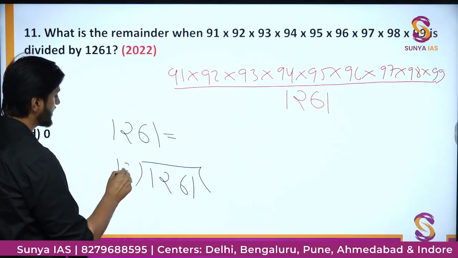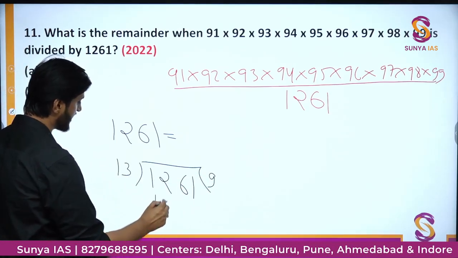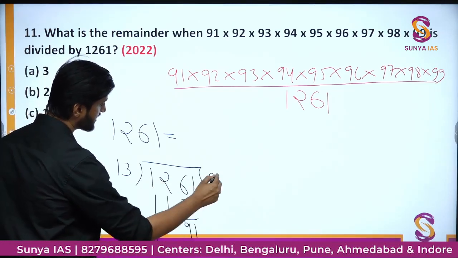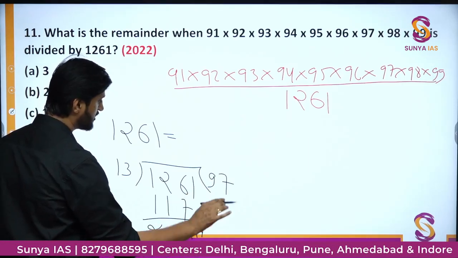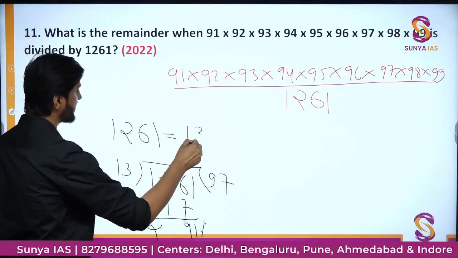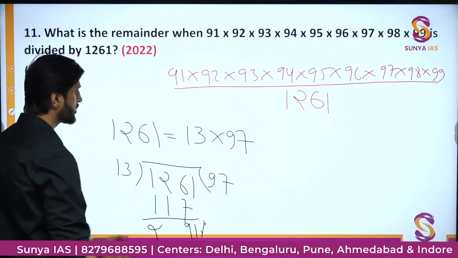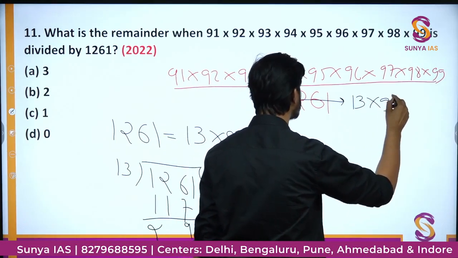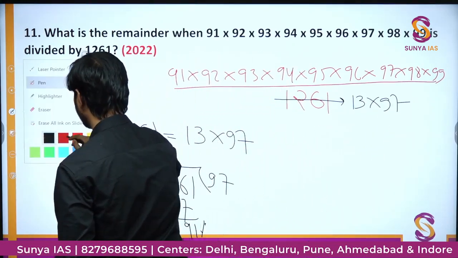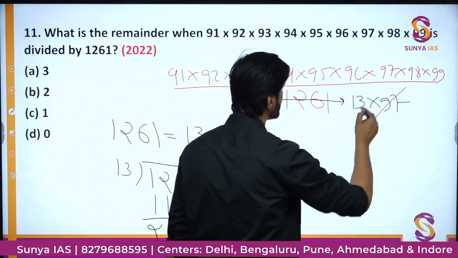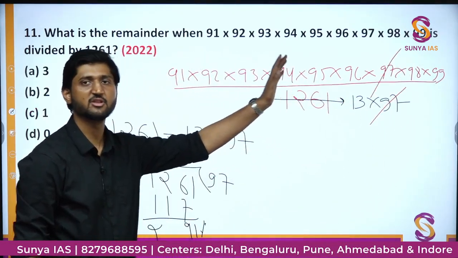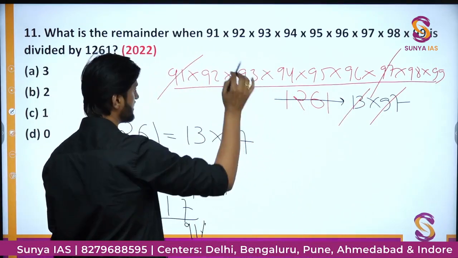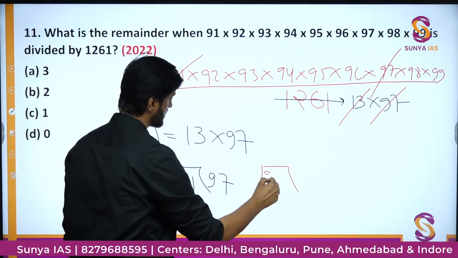when you divide this number by 13, it will go first 9 times. You will have here 9 and 1, and then it will go 7 times. So 91 will go, and basically it will go with the factor of 13 into 97. So you can factorize this 1261 as nothing but 13 into 97, which brings me two good news. First good news is that we can just cancel out 97, it is perfectly divisible by 97. The other good news is that when 91 is divided by 13, we get 7.